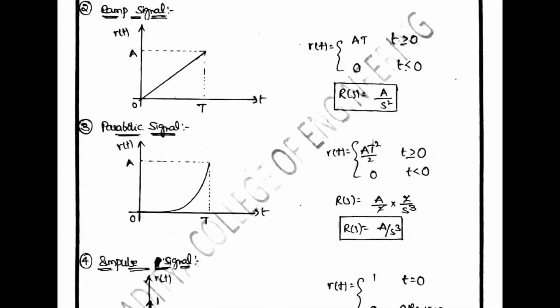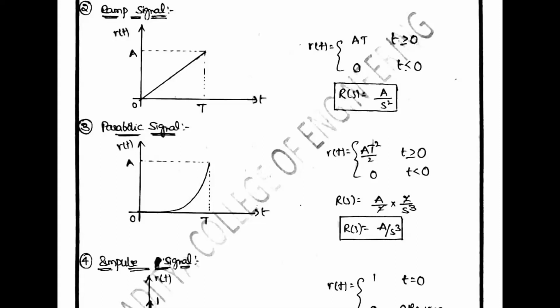So a parabolic signal is a signal whose value varies as the square of time from an initial value of 0.